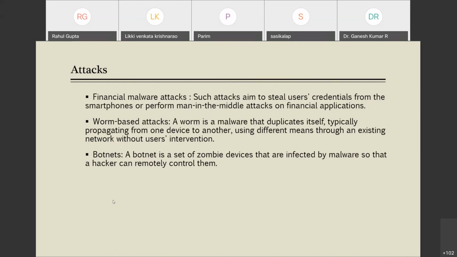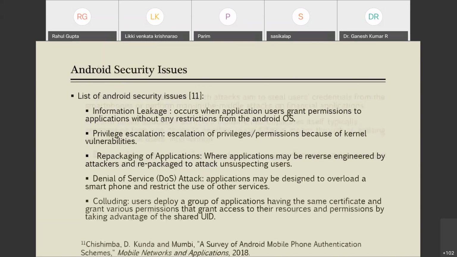And worm-based attacks, as we have seen, what is a worm? A worm replicates itself to other devices. So a worm is a malware that duplicates itself. Here it is written, typically propagating from one device to another using different means to an existing network without user intervention. And what are botnets? A botnet is a set of zombie devices that are infected by malware so that a hacker can remotely control them. It means control of your device goes to your attacker.